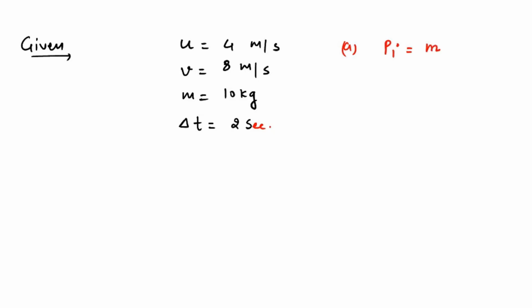We know what momentum is. Momentum means mass into velocity, that is, with initial velocity u, the m is 10 multiplied